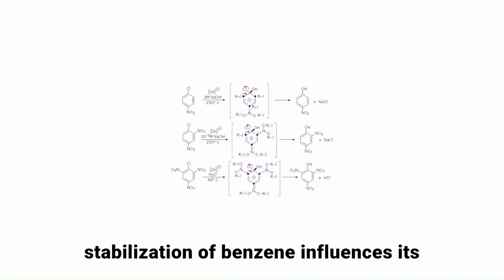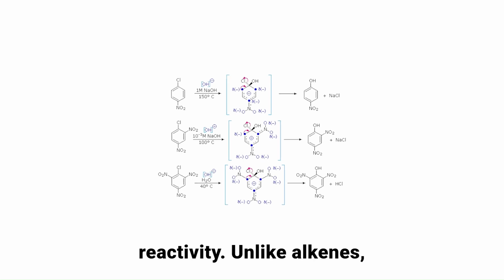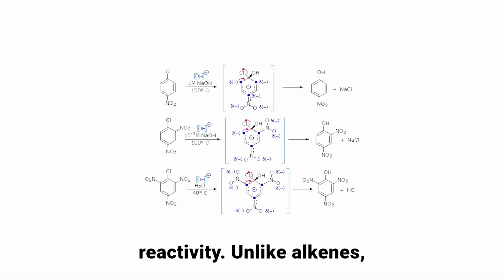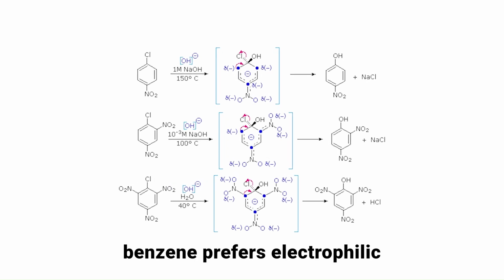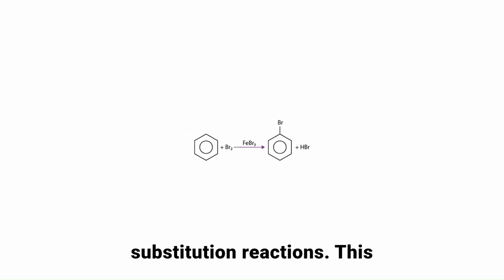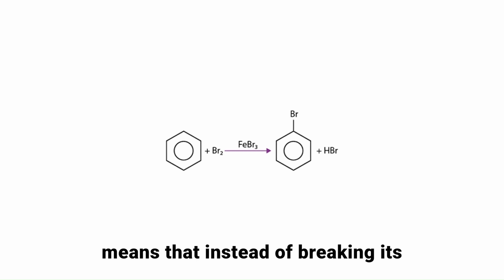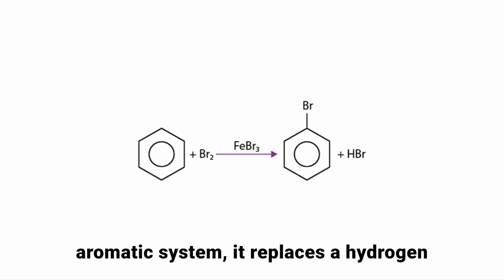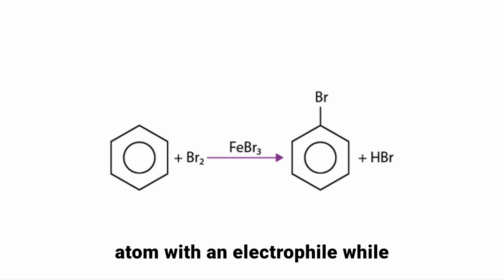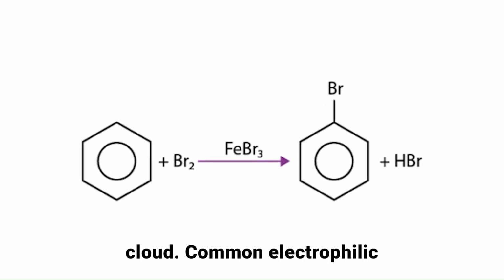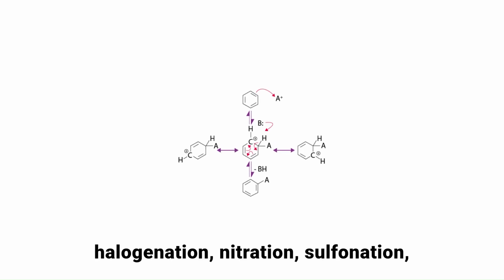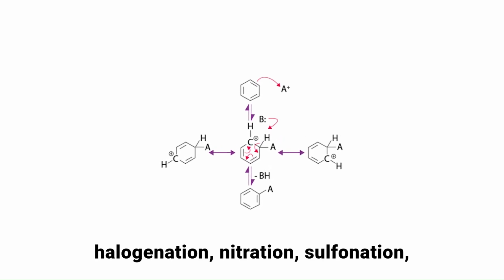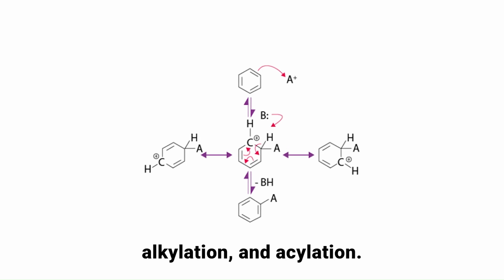The resonance stabilization of benzene influences its reactivity. Unlike alkenes, which readily undergo addition reactions, benzene prefers electrophilic substitution reactions. This means that instead of breaking its aromatic system, it replaces a hydrogen atom with an electrophile while preserving the delocalized electron cloud. Common electrophilic substitution reactions include halogenation, nitration, sulphonation, alkylation, and acylation.